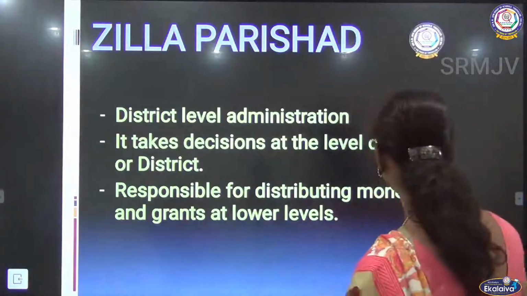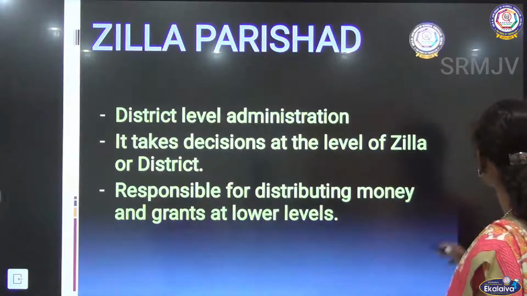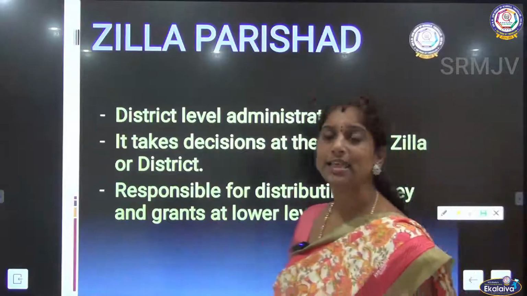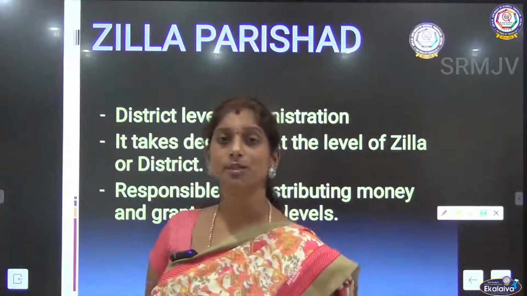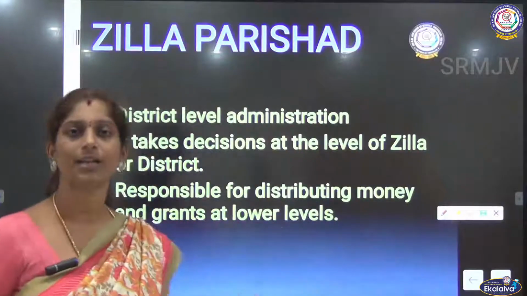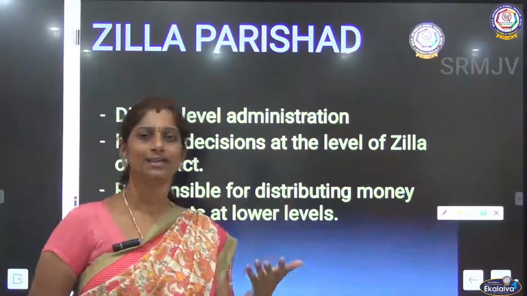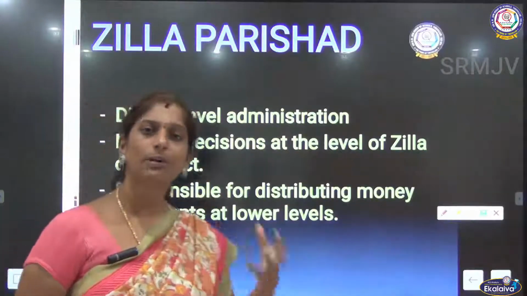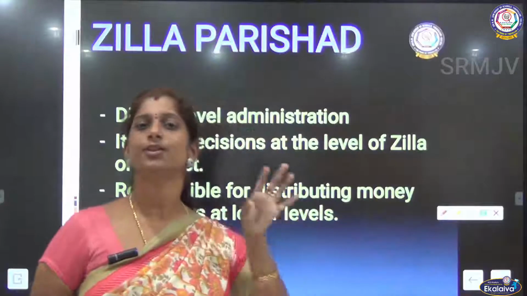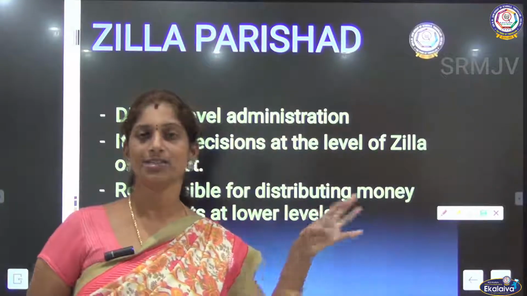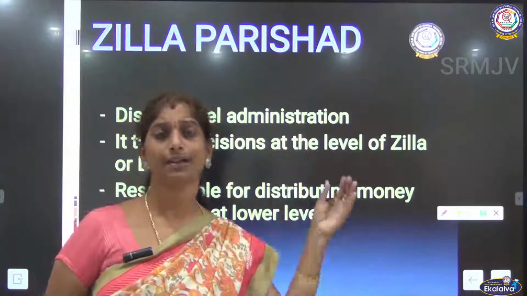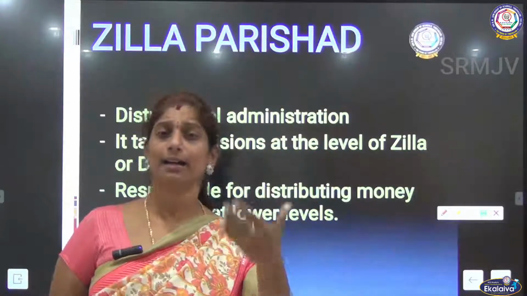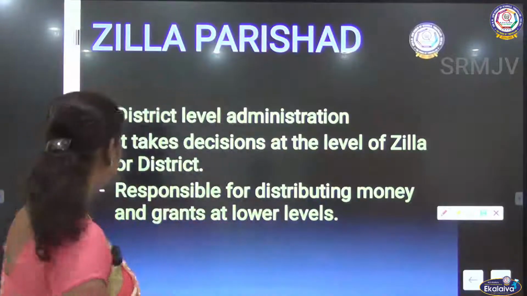So what is that money and grants to be distributed? There are various government schemes that help village people or agriculture people. The government will hand it over to the district in charge. That person has to take it to the villages, and that is how it is distributed.